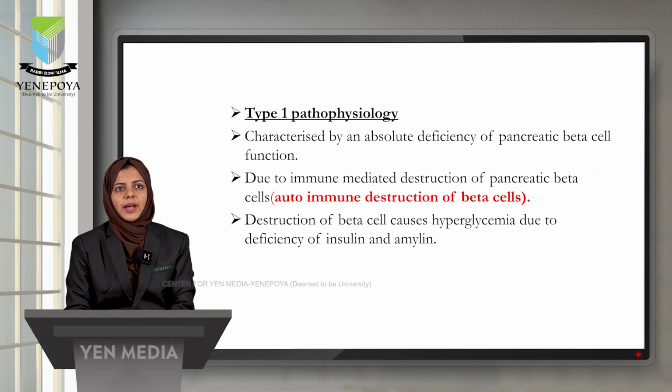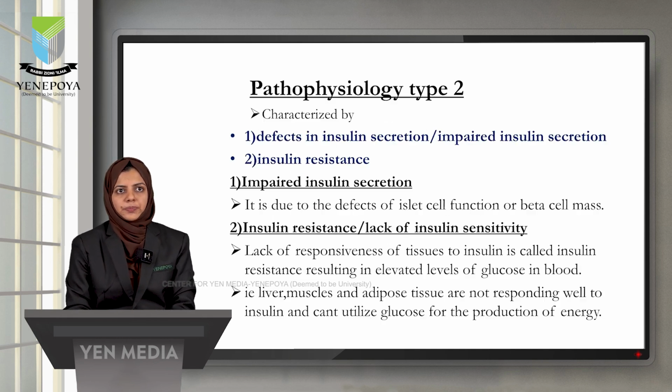Next we will move on to the pathophysiology of type 1 and type 2 diabetes. Type 1 diabetes is characterized by an absolute deficiency in the pancreatic beta cell function. So, the hormone produced by the pancreatic beta cells, that is insulin, will be less. It is due to autoimmune mediated destruction of the pancreatic beta cells. This causes hyperglycemia, that is there will not be any secretion of insulin. So, conversion of glucose to glycogen will not occur.